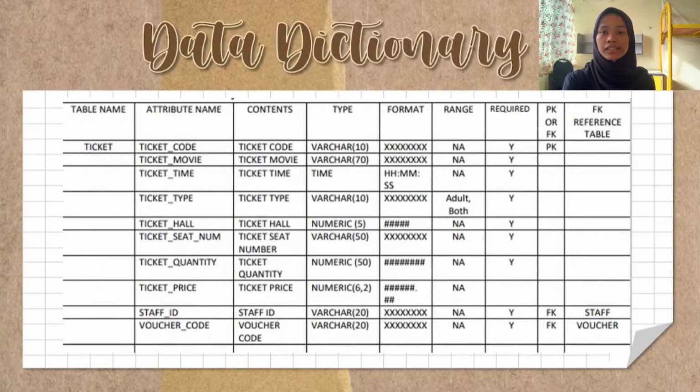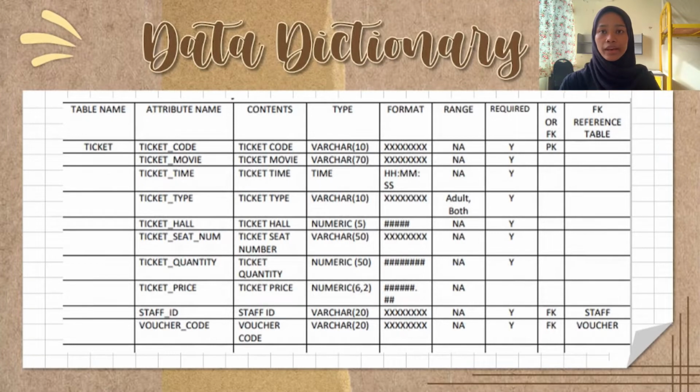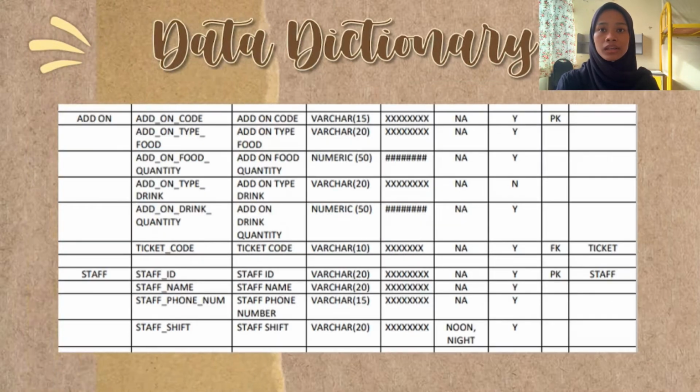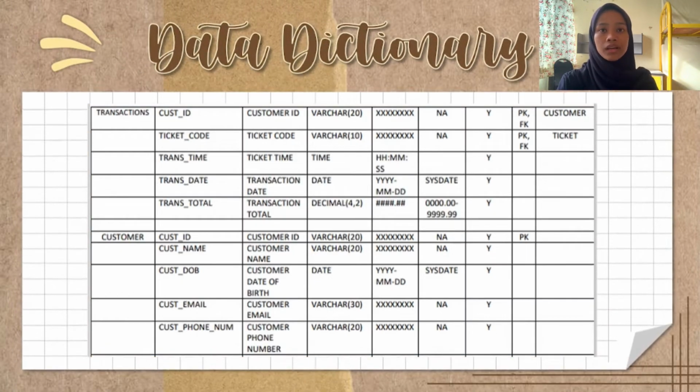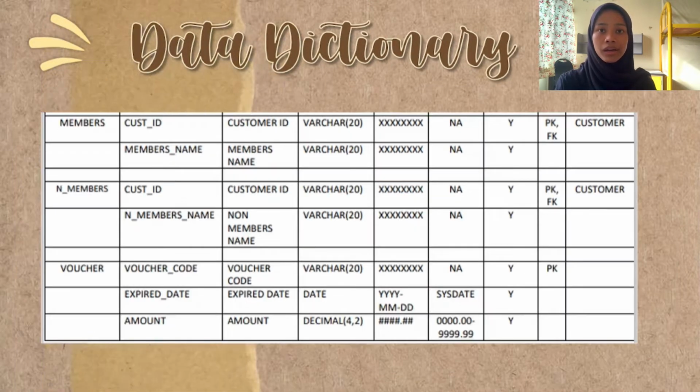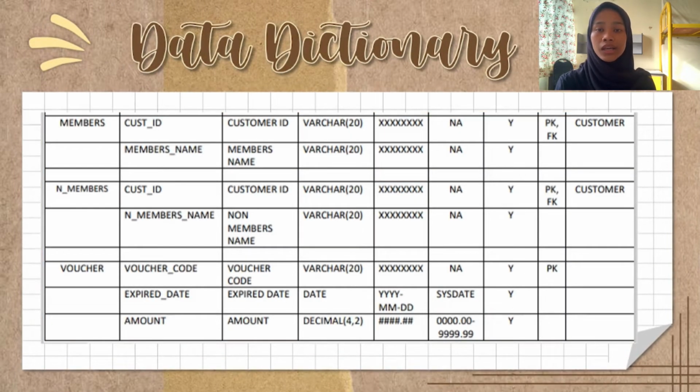Okay, next, this is the data dictionary that you can see. We have 8 entities, so we have 8 table names, one for each entity. So this is the data dictionary about our project. These are the tables: ticket, add-on, staff, transaction, customer, member, non-member, and the last one is voucher.